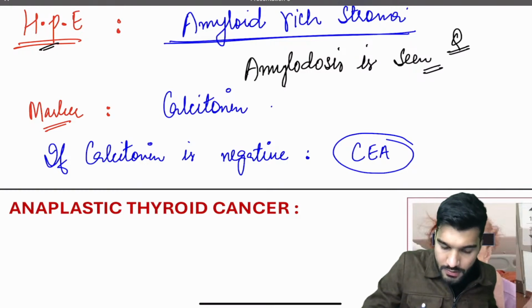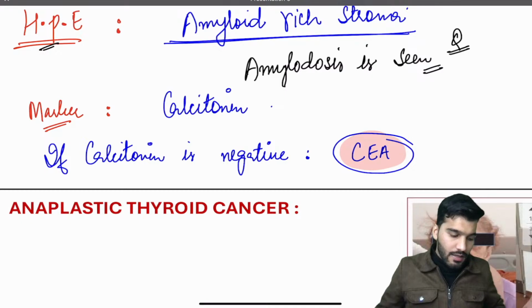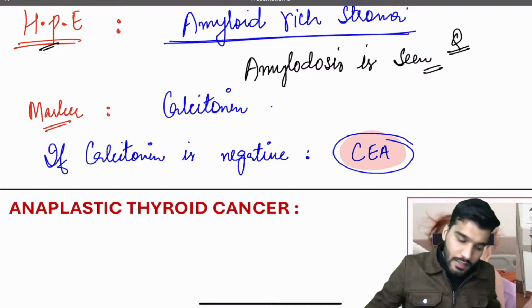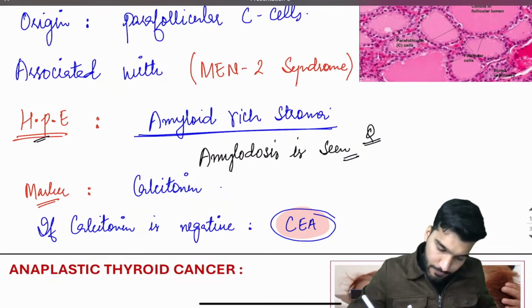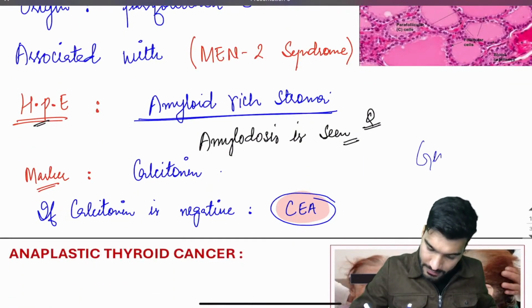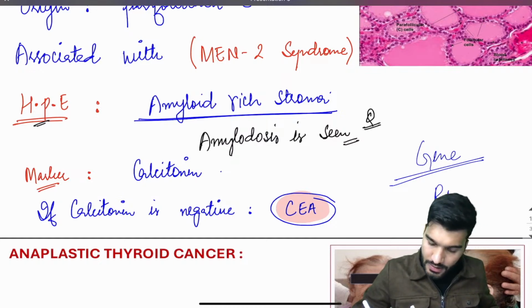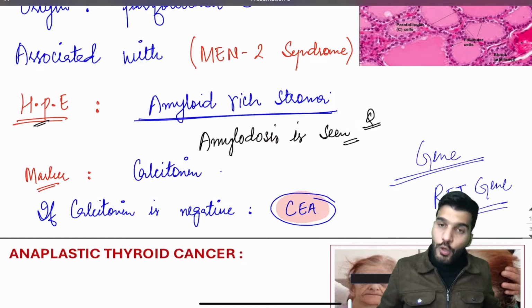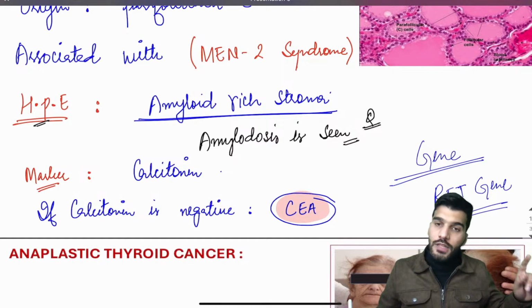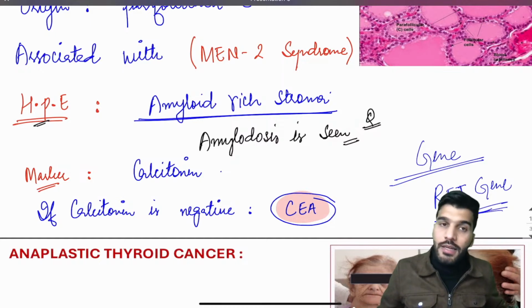The marker is going to be CEA. So if we talk about the gene associated with the medullary thyroid cancer, anyone in the comment section? Yes, the gene associated is the RET gene. कौन सा gene associated है? RET gene. Okay, so you already remember RAS with follicular carcinoma of thyroid, BRAF with papillary thyroid cancer, and RET gene is going to be medullary thyroid cancer.